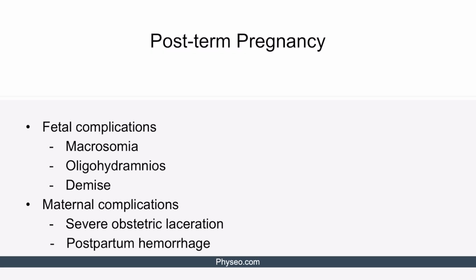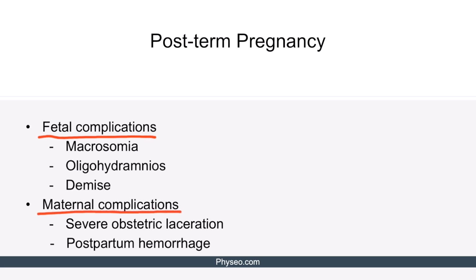Macrosomia is one of the most common fetal complications. Reason for this is that the longer the fetus stays in the uterus, the more it grows. Other than macrosomia, oligohydramnios can also occur in post-term pregnancy. In a post-term period, placenta becomes aged and calcified, resulting in placental insufficiency and therefore oligohydramnios. The worst complication of post-term pregnancy is fetal demise.